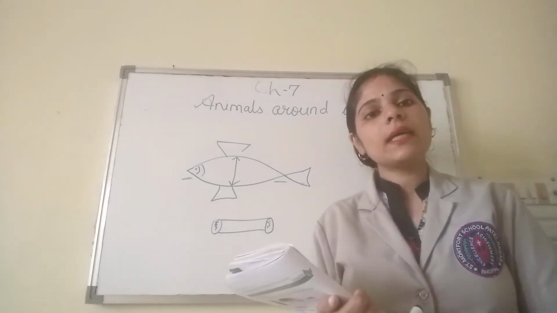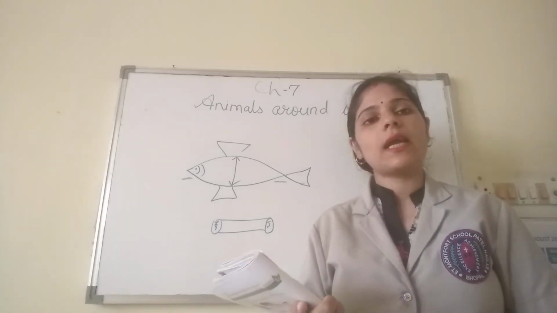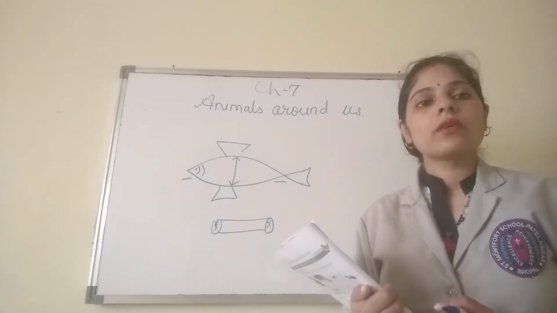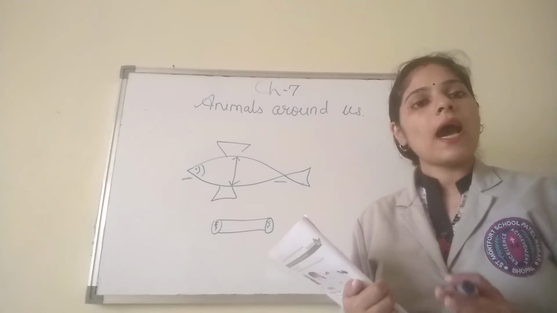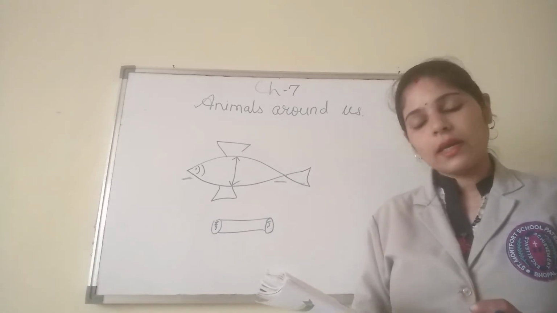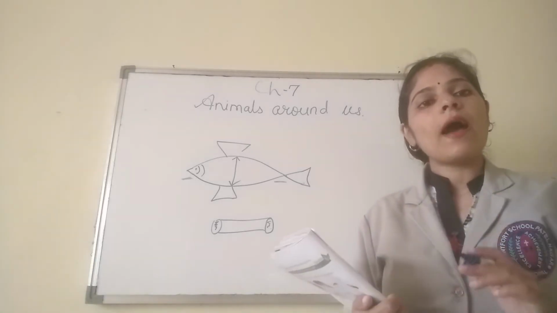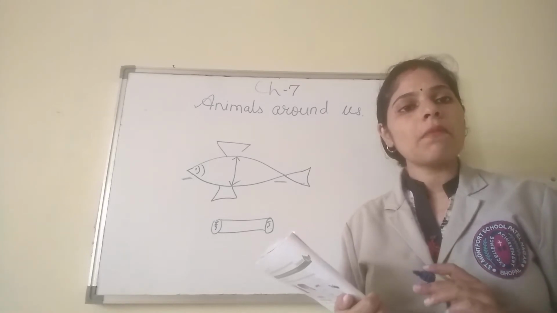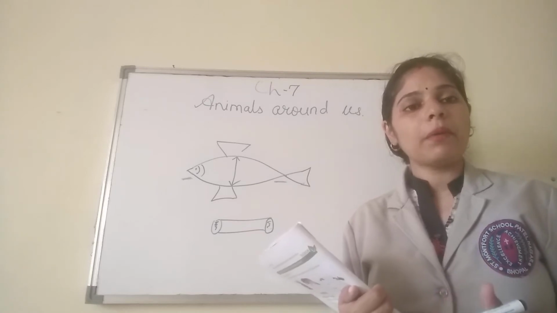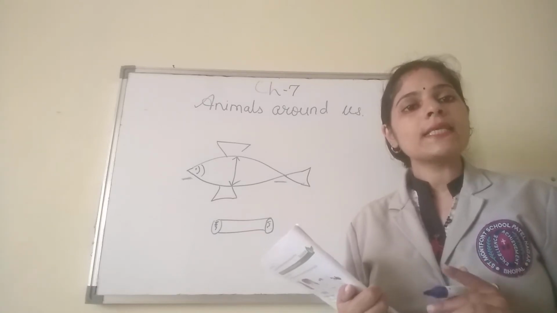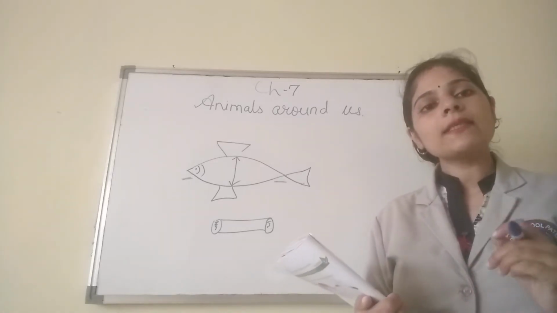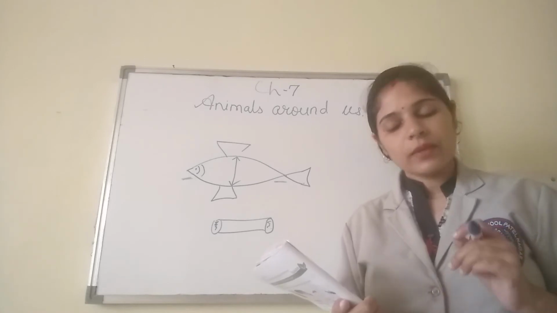Now we are learning the next topic, that is animals and their tail. You might have seen that mostly all animals have a tail. So why do they have a tail? They have a tail for some specific purpose. The first one we are learning is the dog. Most of us might have a dog as a pet. What happens whenever a dog sees you or becomes happy? The dog wags its tail, that means it moves its tail continuously. So the dog wags its tail to show expressions.